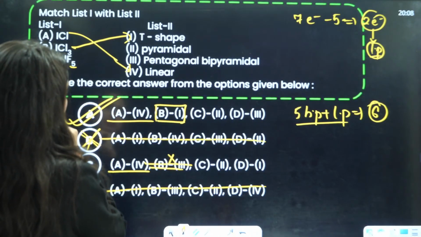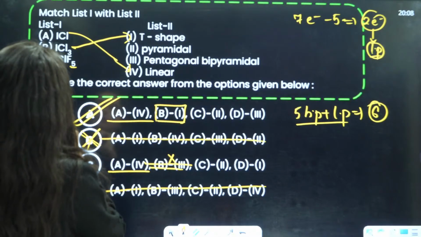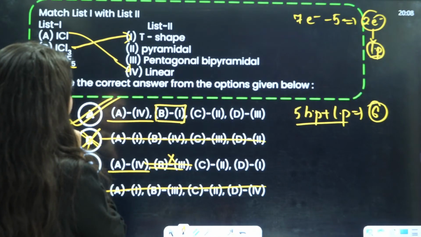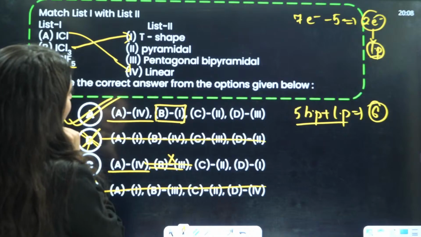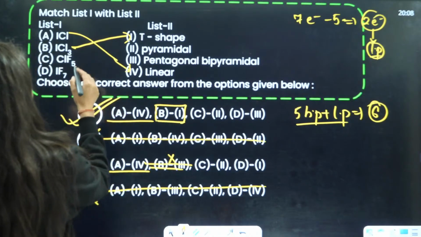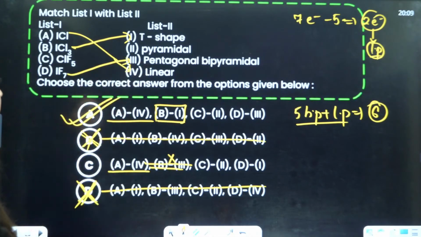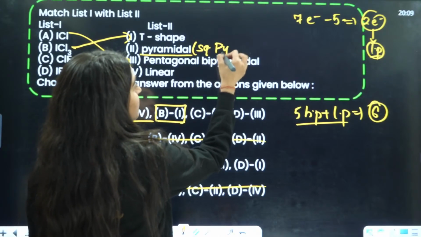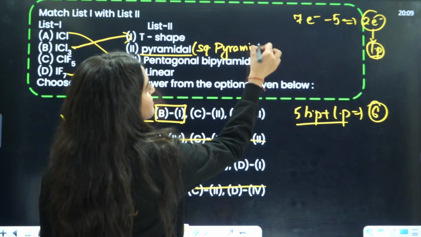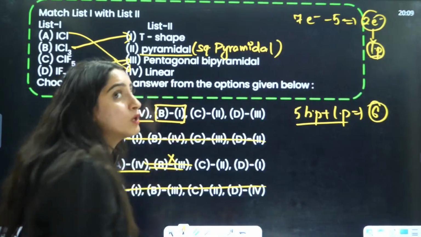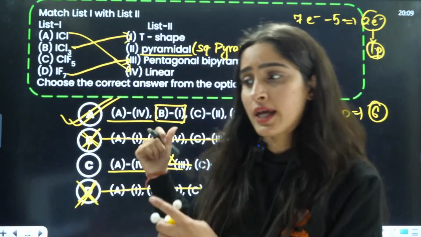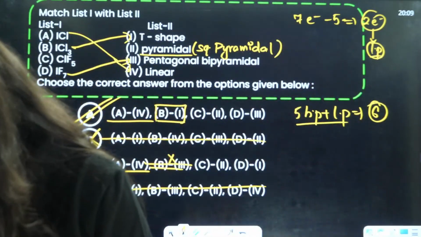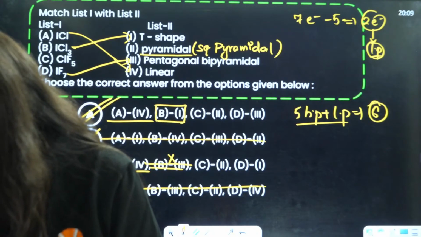They are saying simply pyramidal. Pentagonal bipyramidal will be for IF7, no? So, here they should have written square pyramidal, not only pyramidal. That's the mistake of the question.